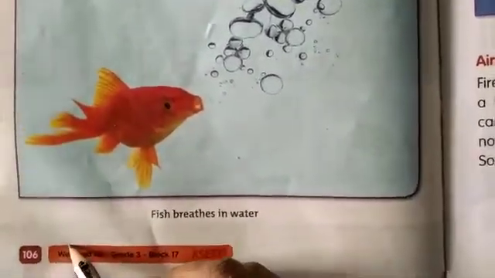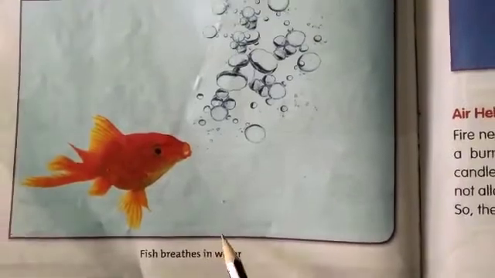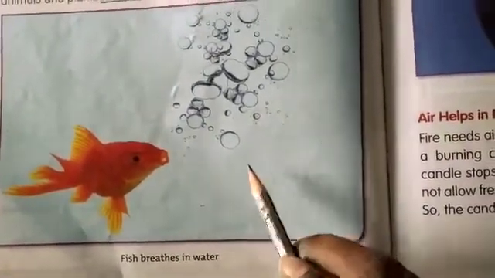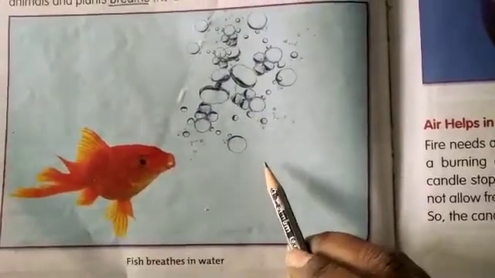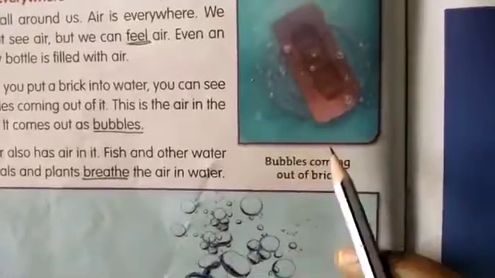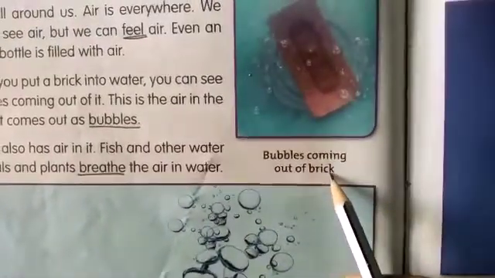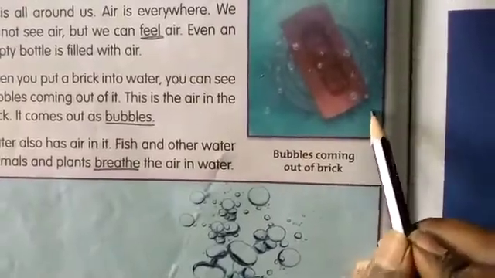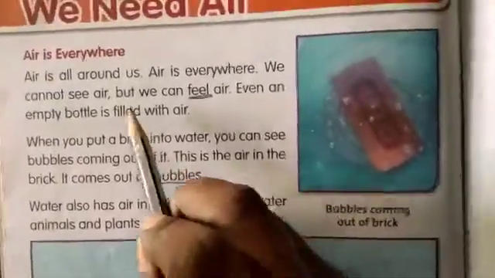Take out your reader, page number 106. And you can see the picture. The fish breathes in water. How is it breathing? Due to the presence of air in water. And here also you can see the bubbles coming out of the brick. So the bubbles indicate the presence of air in water.